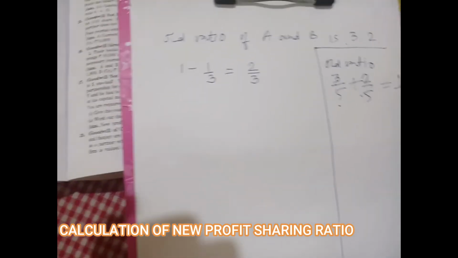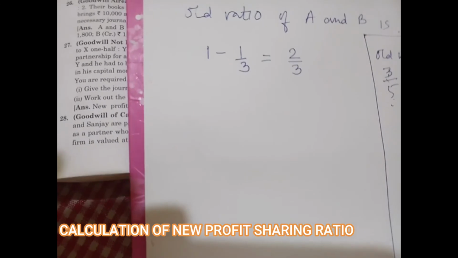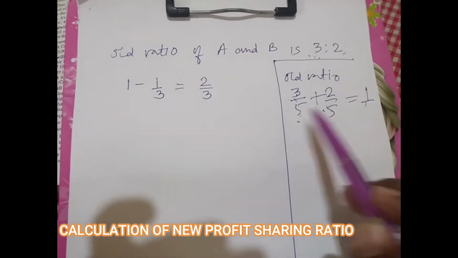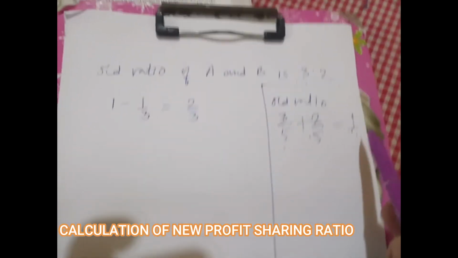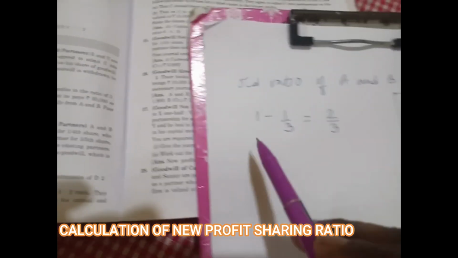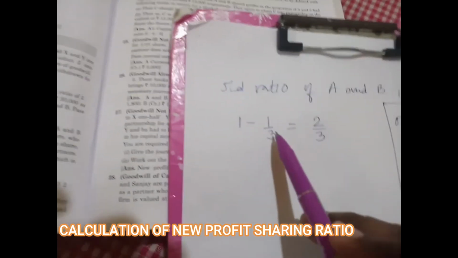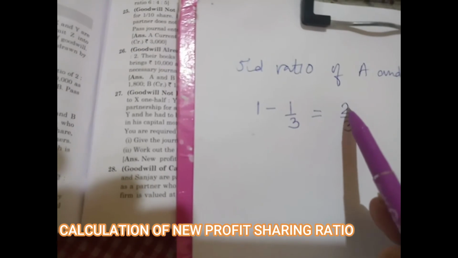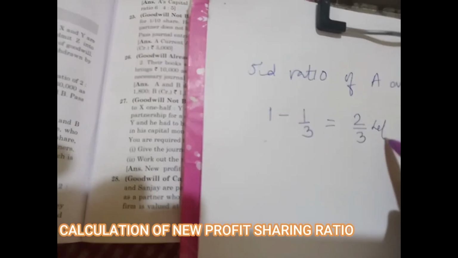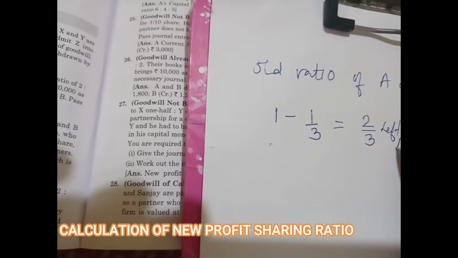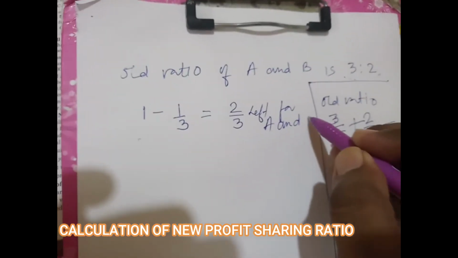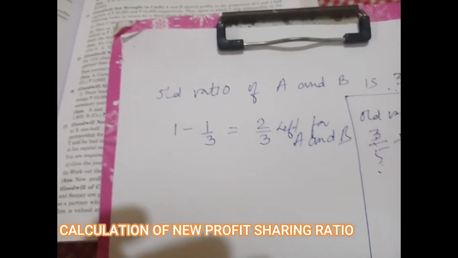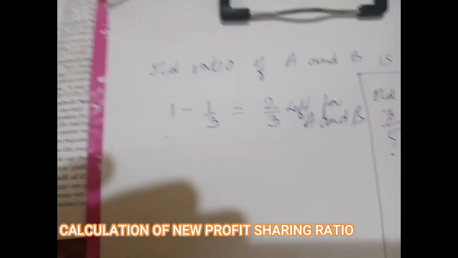So out of 1, 3/5 belongs to A and 2/5 belongs to B. Now out of 1, 1/3 is taken by the new partner C. 2/3 is left for A and B.